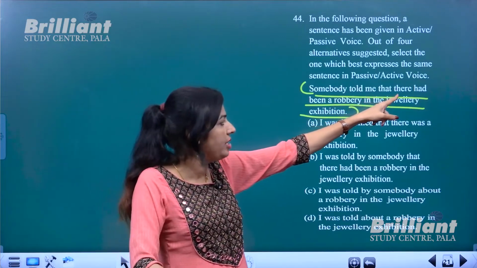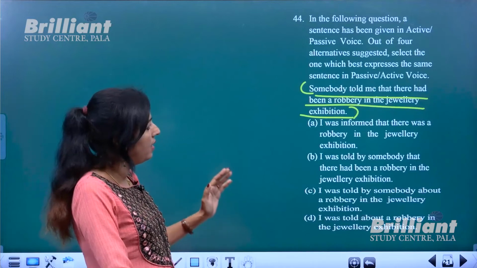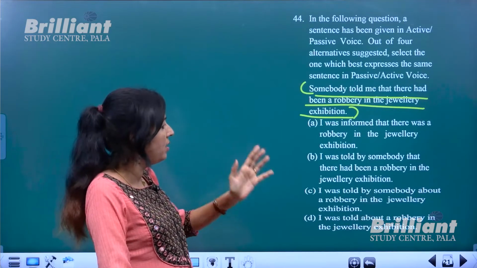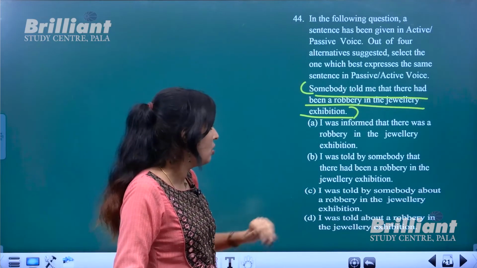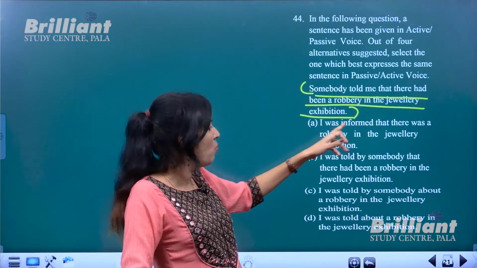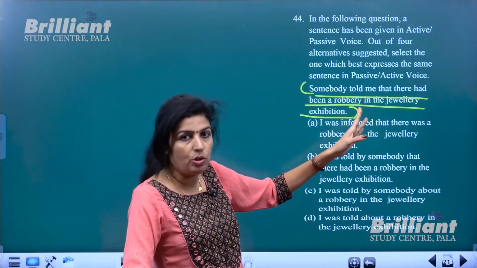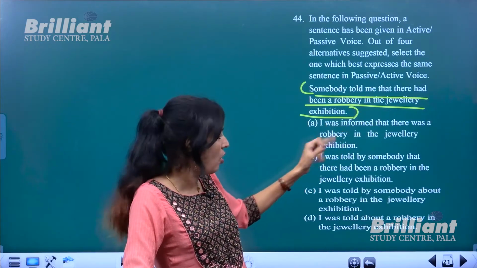You cannot change the tense also. So I was told by somebody that there had been a robbery in the jewelry exhibition. So let us see the options. I was informed that there was a robbery. Had been and was. You cannot change the tense. So this is wrong option.